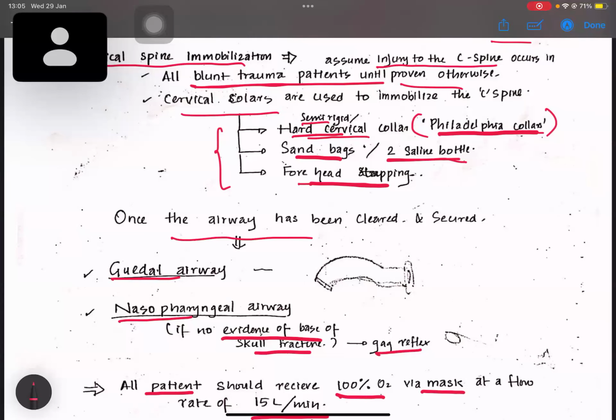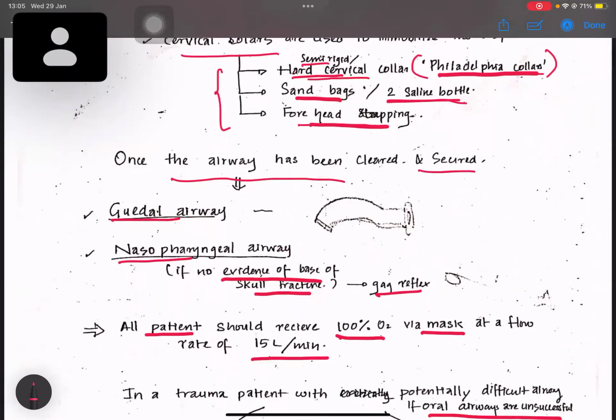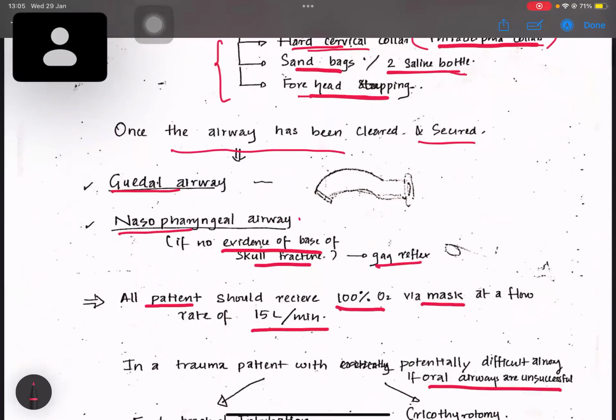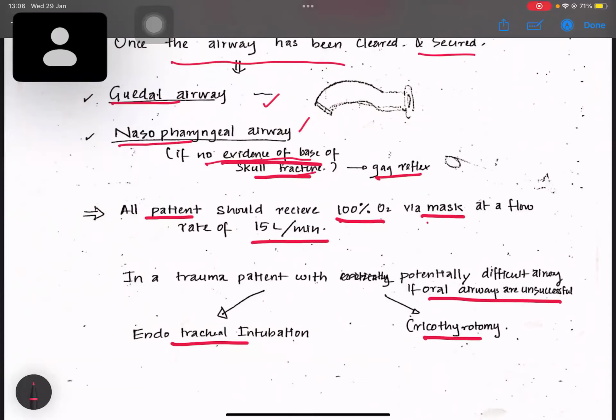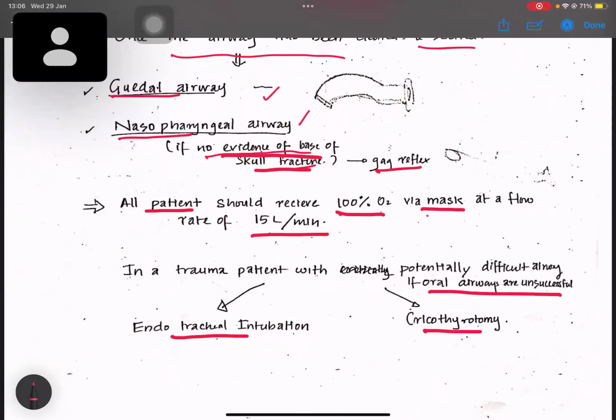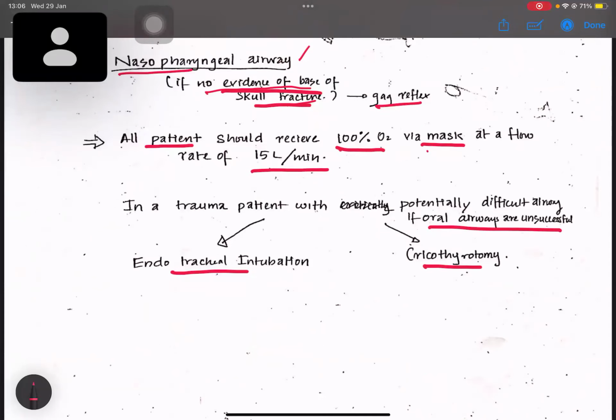Once the airway has been cleared and secured, we can use a Guedel airway, and we can use a nasopharyngeal airway only if there's no evidence of base of the skull fracture, because the gag reflex won't be there if there is a head injury. All patients should receive 100% oxygen via a mask at a flow rate of 15 liters per minute. This flow rate and percentage are important for exam purposes and also for your house officer work.